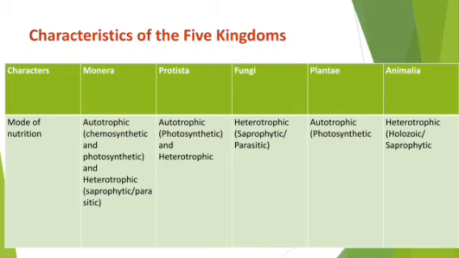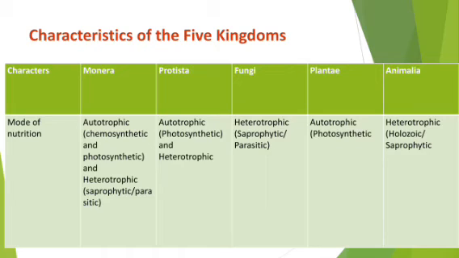Again, sometimes chemicals are also not present or sunlight is also not there. You can imagine some environments where sunlight never penetrates or never reaches; there they may use some chemicals to prepare their own food. Now if these things are also not there, then they may show heterotrophic nutrition, that means they can be saprophytic or parasitic.